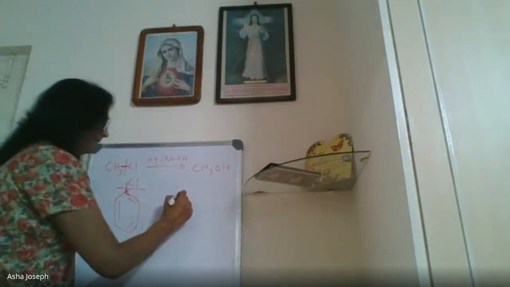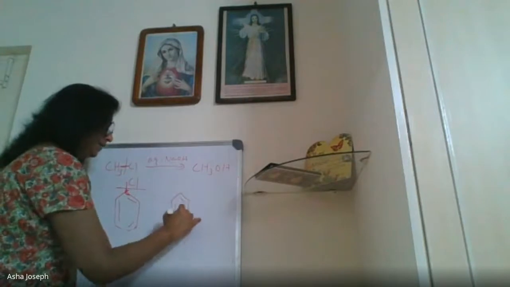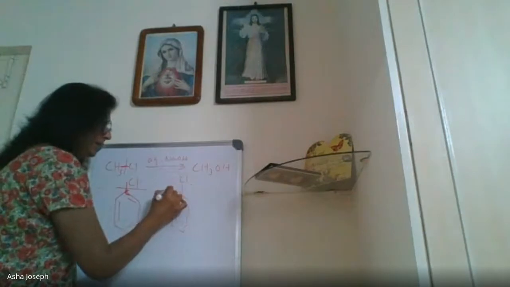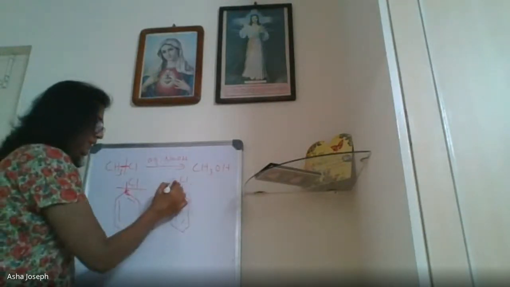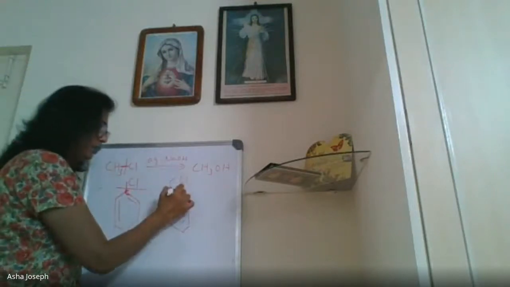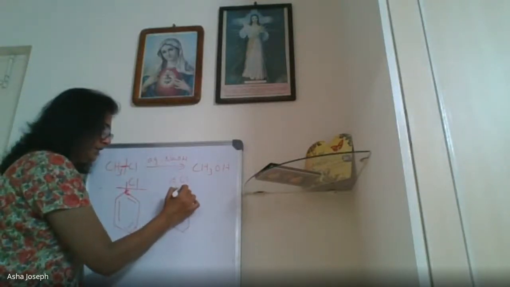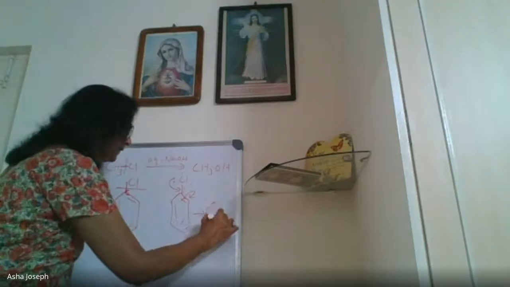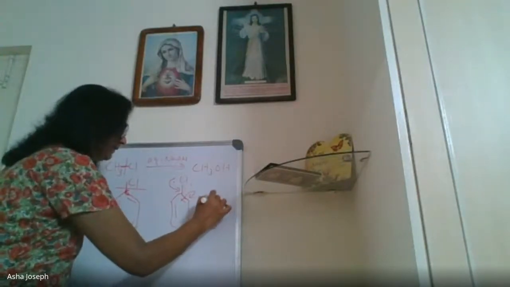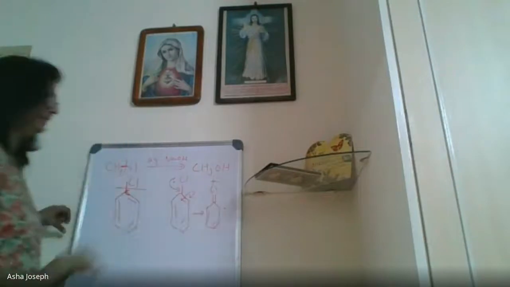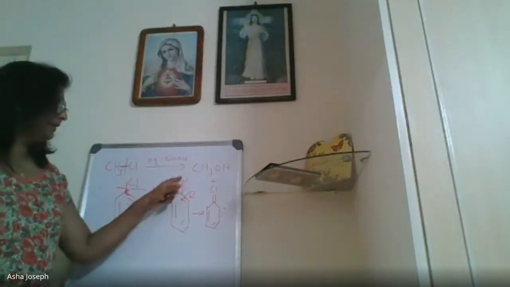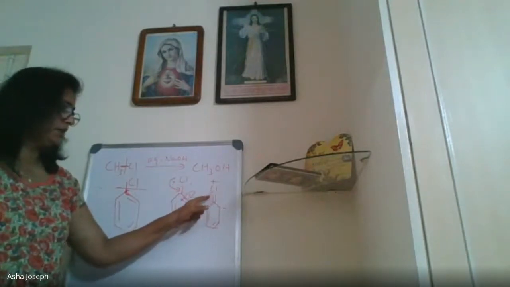One reason I am saying, see, this is chlorobenzene, and you know that chlorine has 3 lone pairs of electrons. So it will give the electrons to the ring. That is plus I effect. It will give electrons to the ring, and so there will be a double bond, then this bond will shift. So when that bond shifts, you will get this. Chlorine will give electrons, so a double bond will be formed here.